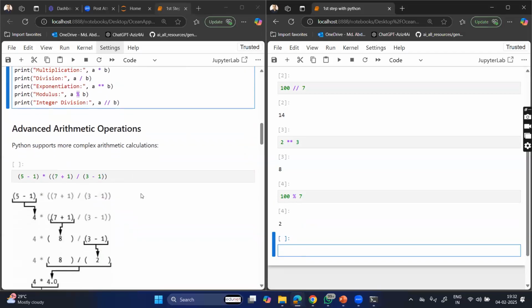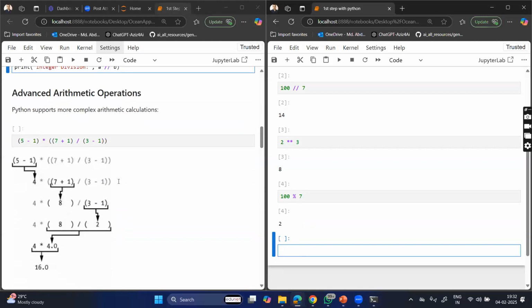And then we can do some advanced arithmetic operations also. You can see that here we can evaluate the whole expression with the brackets and all, right? When there are brackets, the way it evaluates is, it will follow the BODMAS rule that we have, right?